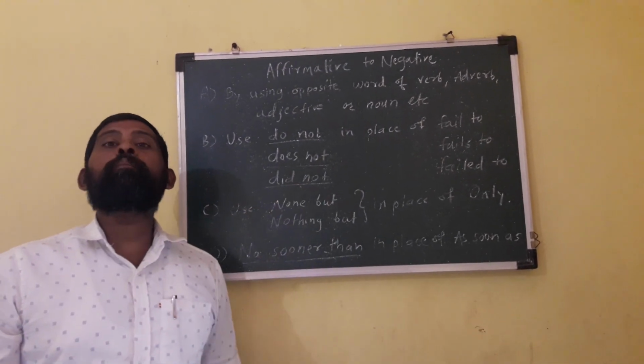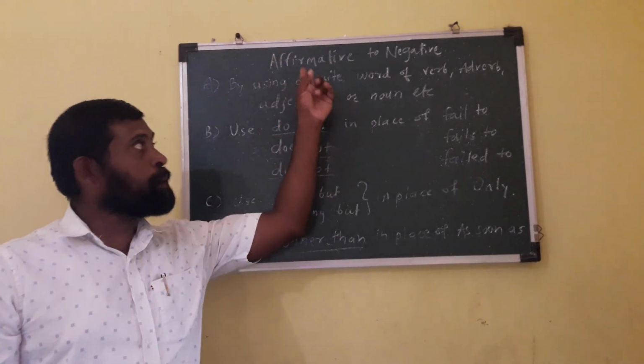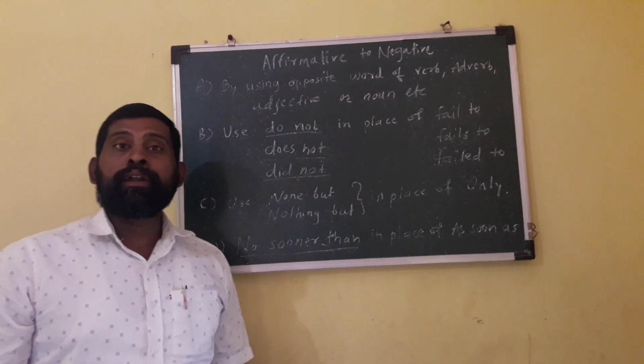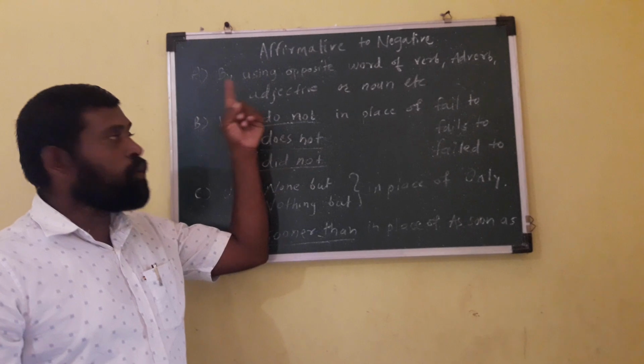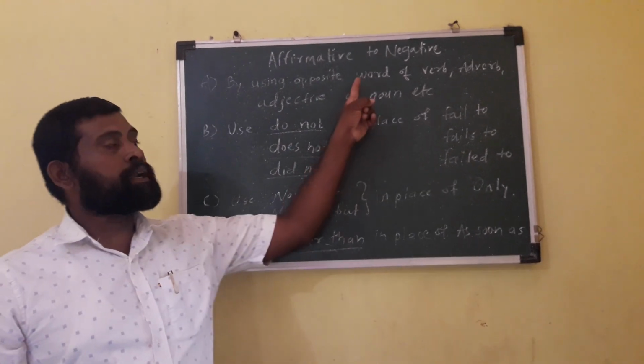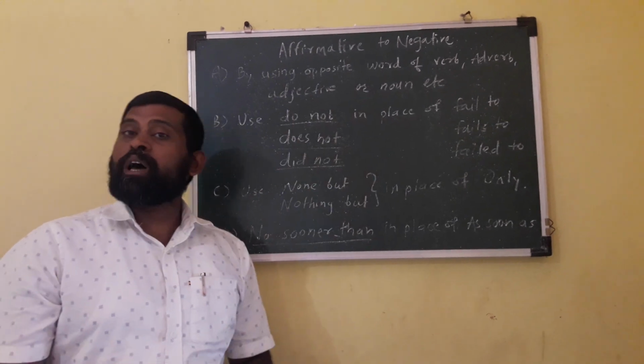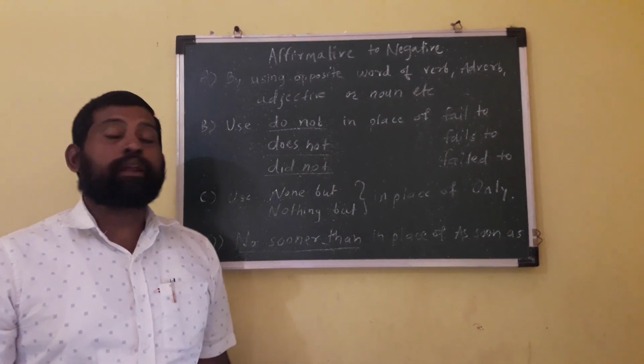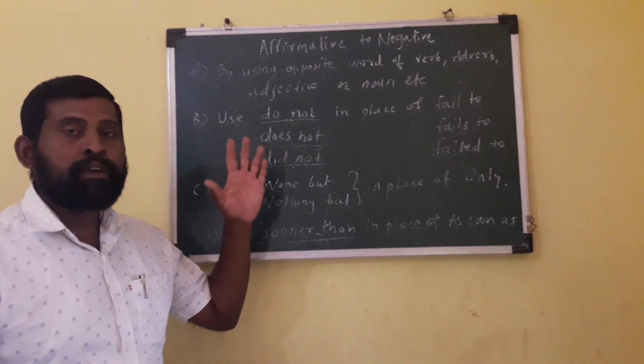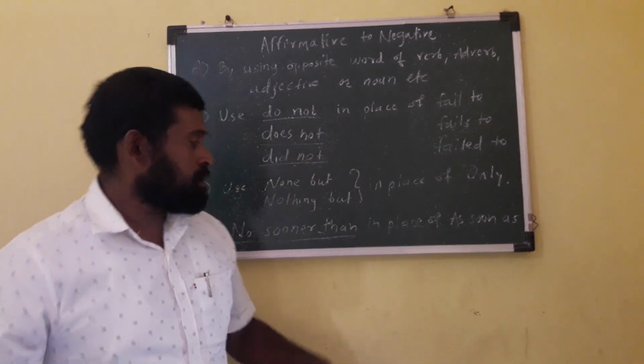And there are so many types of changing affirmative sentence into negative. Let's see how we can use negative words or opposite words in place of verb, adverb, adjective or noun. For example, he is poor.